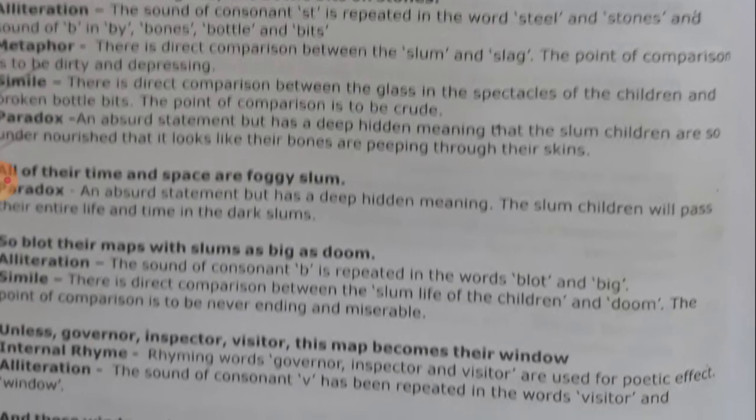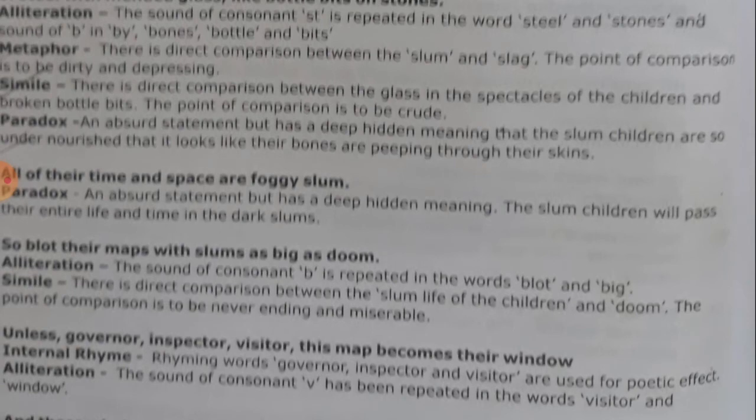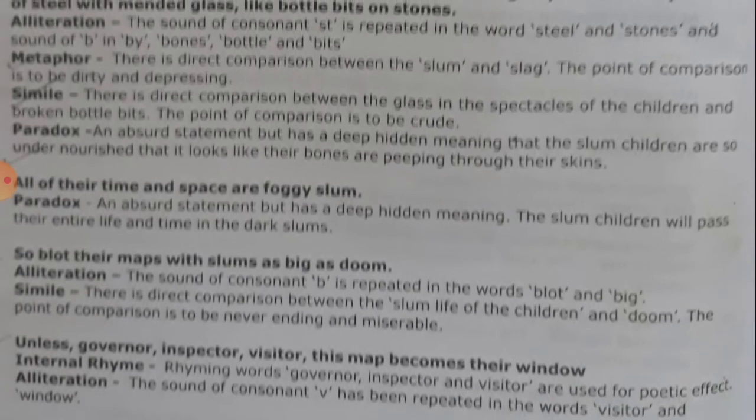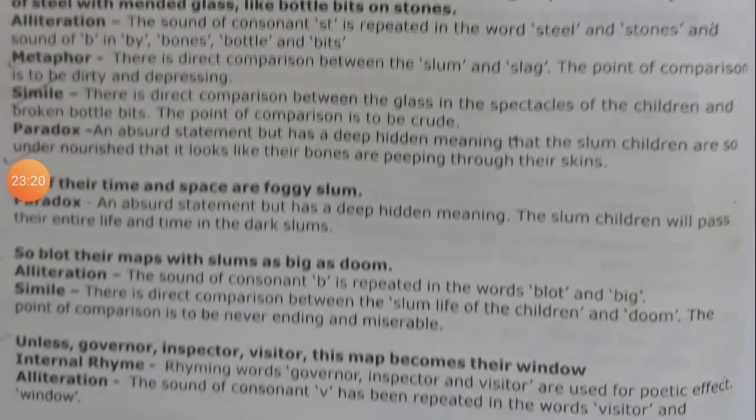There is direct comparison between the glass in the spectacles of the children and broken bottle bits. The comparison is made in this phrase, like bottle bits on stones. The word like is used to show the direct comparison between the glass in the spectacles of the children and the broken bottle bits. And what is the point of comparison? That is, both are crude. And another figure of speech used is paradox.